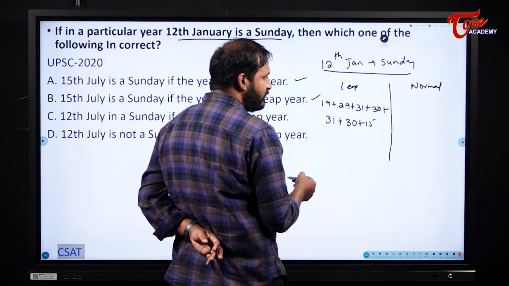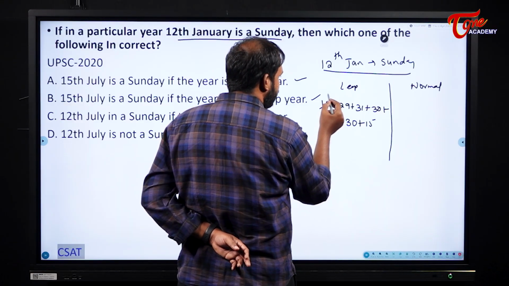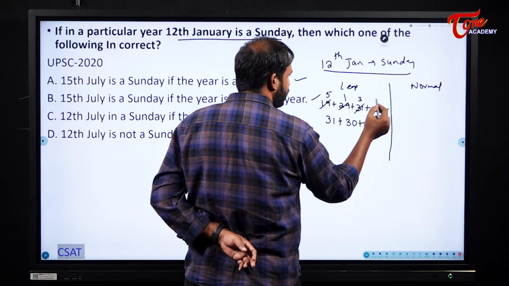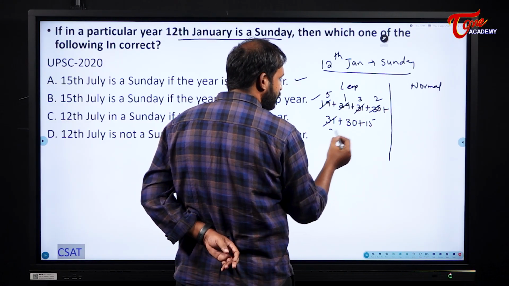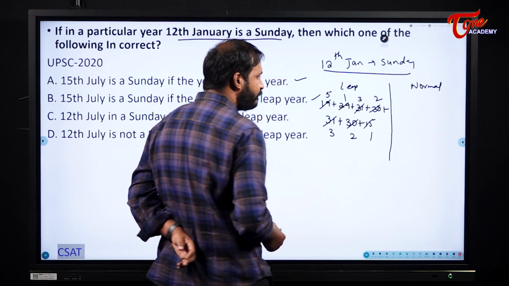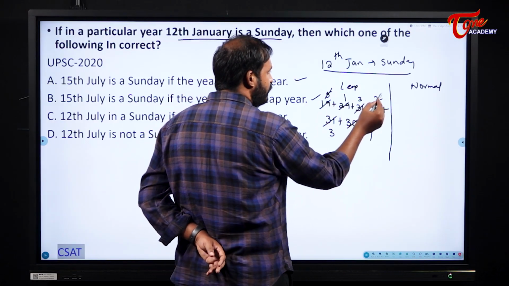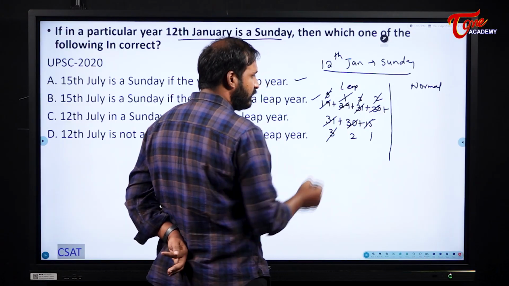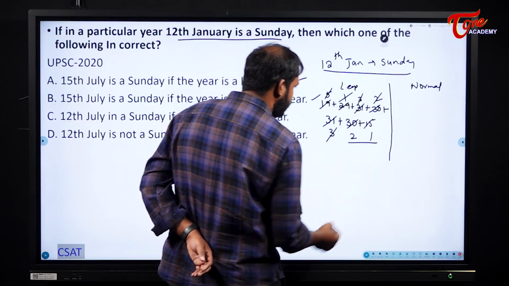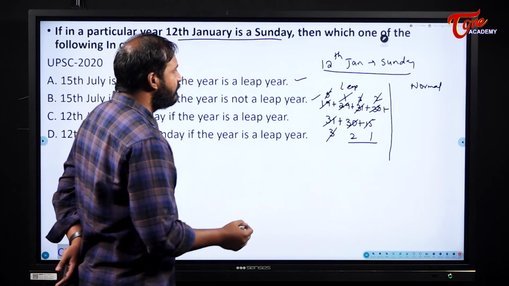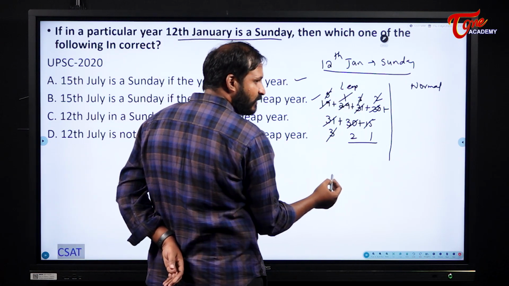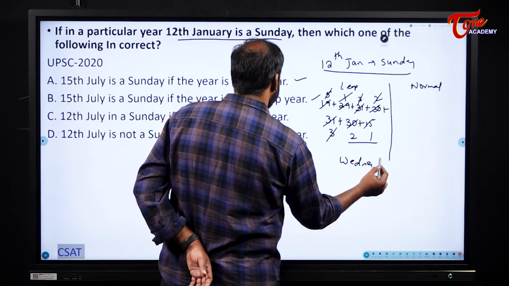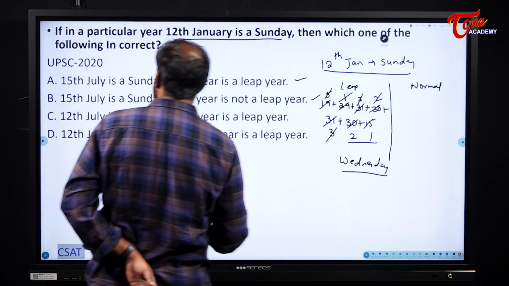So as usual 7 sum I will try to cancel here. I will get 5 as remainder. I will get 1 as remainder. I will get 3 as remainder. I will get 2 as remainder. I will get 3, 2 and 1. Now once again 5 and 2, 7 sum I can cancel it. 3, 3 and 1 I will get 7 sum and it will become what? 3. 3 means what? Sunday plus 3. Sunday plus 3 means what? 0 plus 3 it will become what? Wednesday. It is becoming Wednesday for me. So 15th is Wednesday.